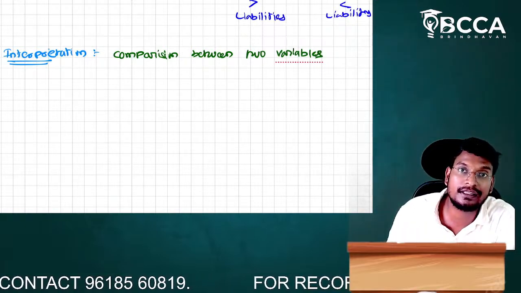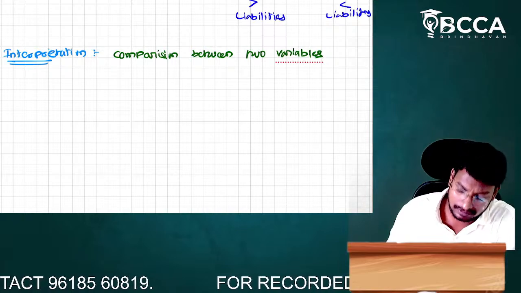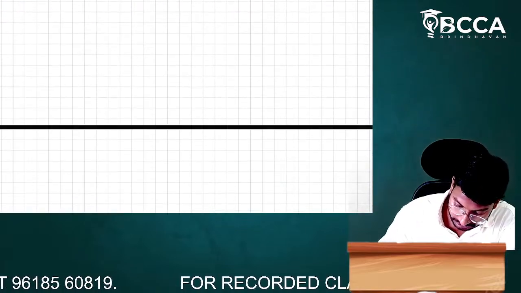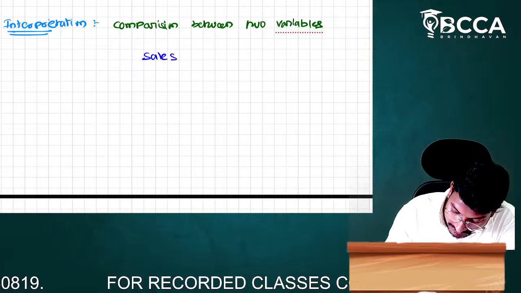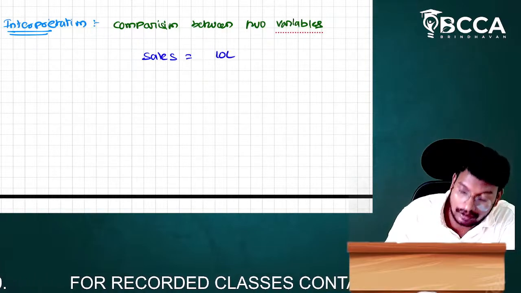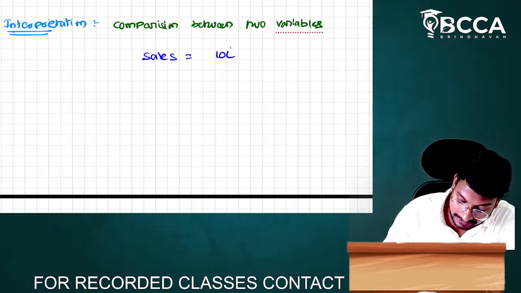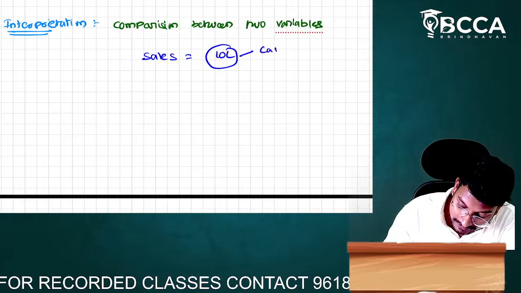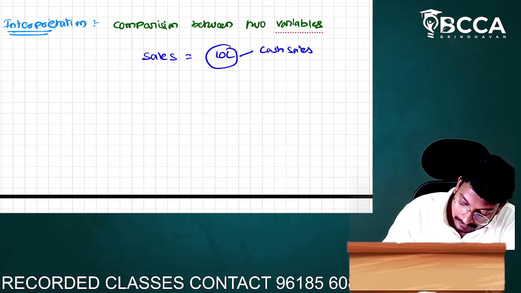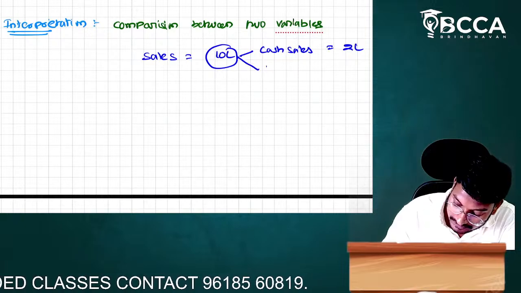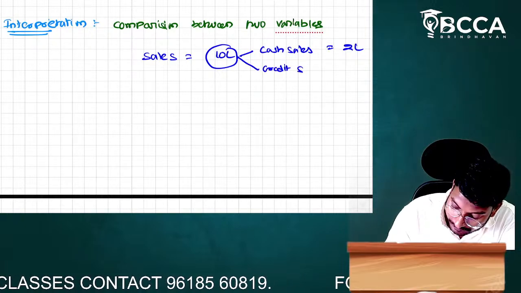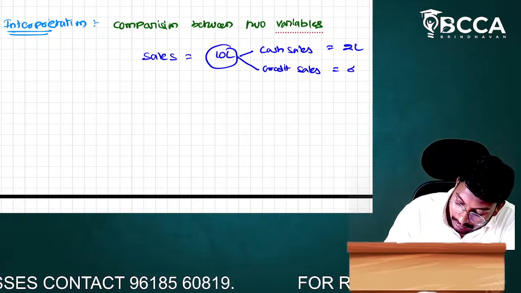How will we compare between two variables, sir? I will take an example. For example, if we made sales of rupees 10 lakhs, how much have I made in sales? 10 lakhs. In that, cash sales equal 2 lakhs. Next one, credit sales. Credit sales equal 8 lakhs.